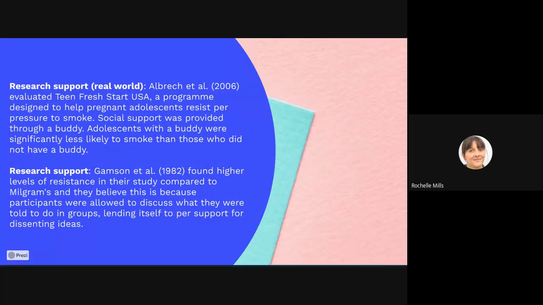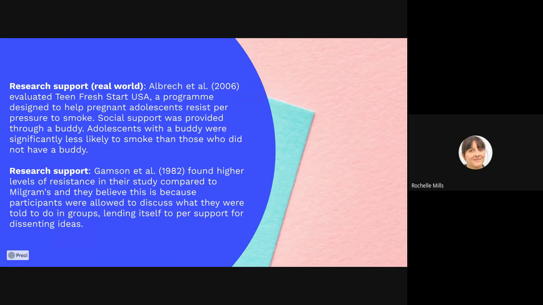A couple of points here. So we've got research support from the real world. Albrecht et al. evaluated a program called Teen Fresh Start USA, which was designed to help pregnant adolescents resist the pressure to smoke.